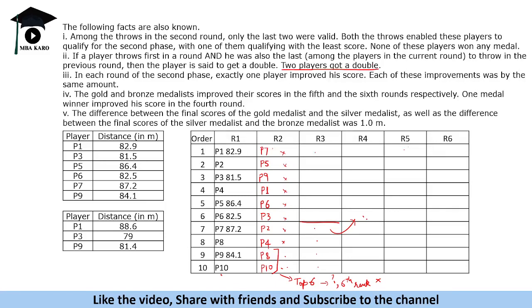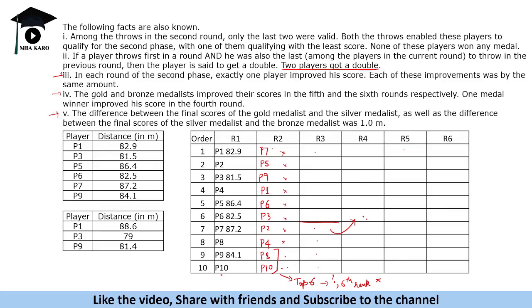In each round of the second phase, exactly one player improved his score. Each of these improvements was by the same amount. Again, too much information, too complex a set. The gold and bronze medalists improved their scores in the fifth and sixth round. Okay, we will reach the fifth and sixth rounds later; first we need to clear the third round, and only then will we go to the fourth, fifth and sixth. The difference between the final scores of the gold medals. This is also a talk of the last round.